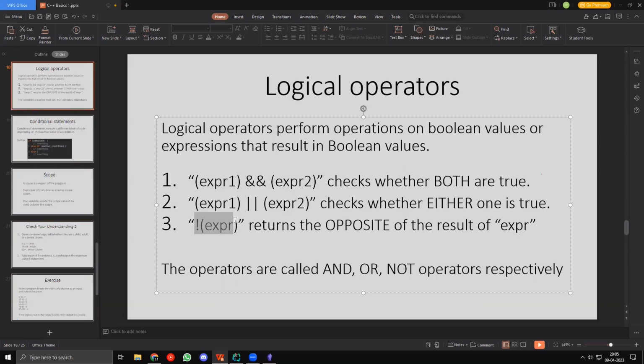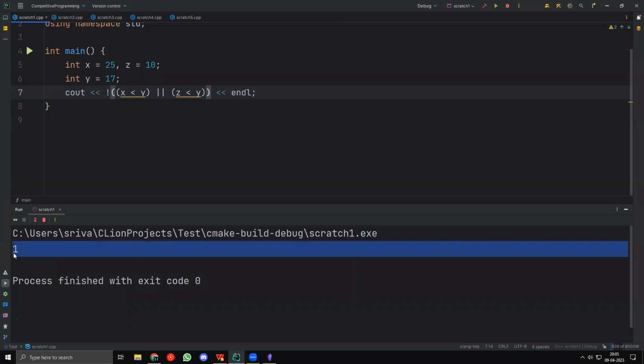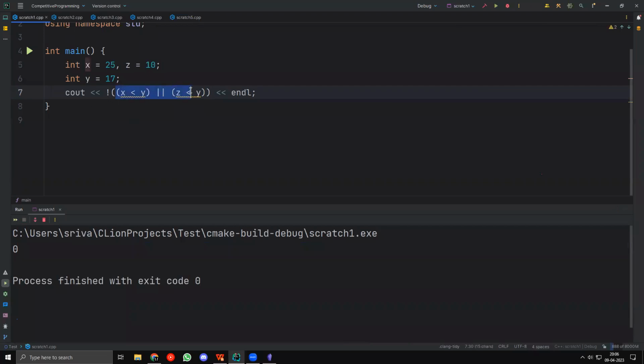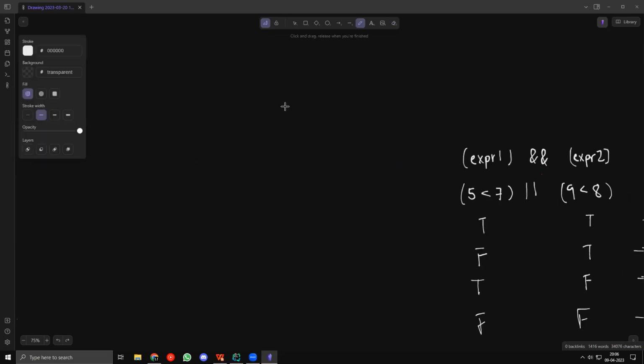And finally, we also have the NOT expression. This just takes the opposite of whatever you are giving. So this is 1. If I run this, I get a 0. If I get true, I get false. If I get false, I get true. So let's say this is 25 as well. Now both of these are false. If I take the NOT of them, I get true. If I remove the NOT, it will be false because both of them are false. Now if I take the NOT of them, that will be true. So that is what I was saying before.